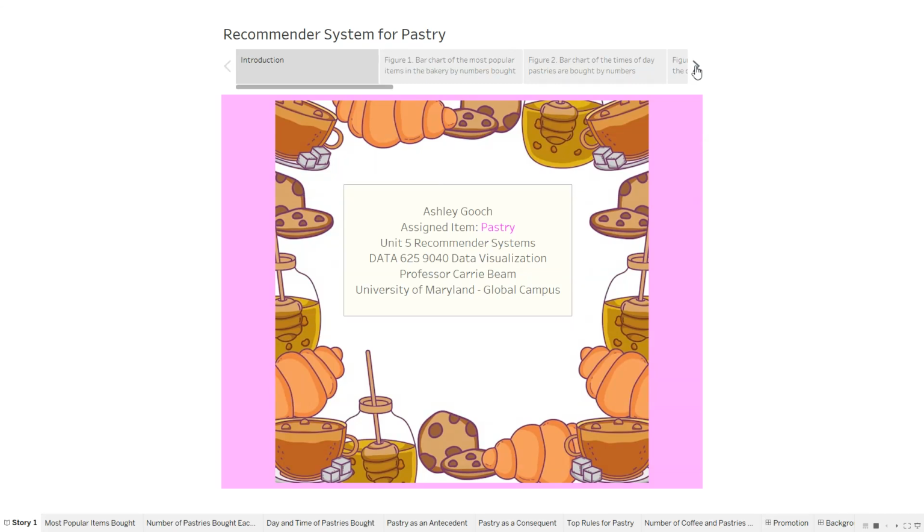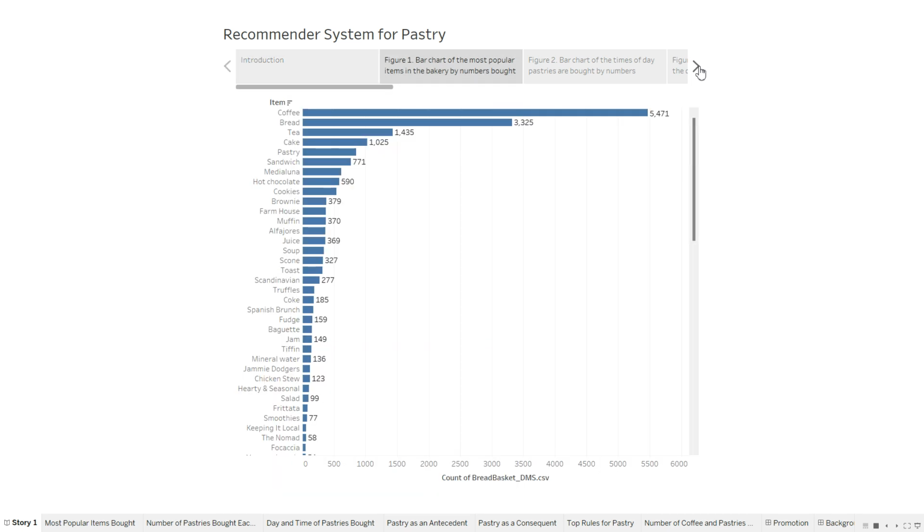Welcome to an overview of my bakery dataset. My assigned item is pastry, and I'm going to be using the recommender system and the rule system to focus on pastry. But real quick about the dataset that it comes from, it involves the number of products like pastries, coffee, bread, or really just any sort of food item that's bought over different times of the day and days of the week. So now we're going to go through some highlights with a strong focus on pastry.